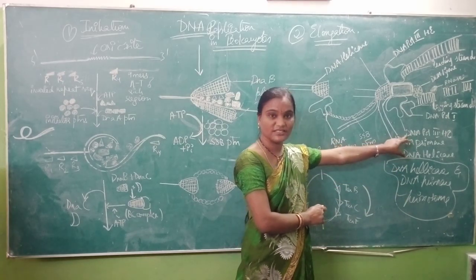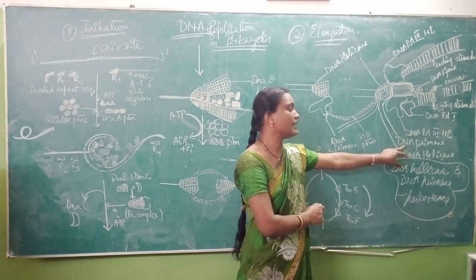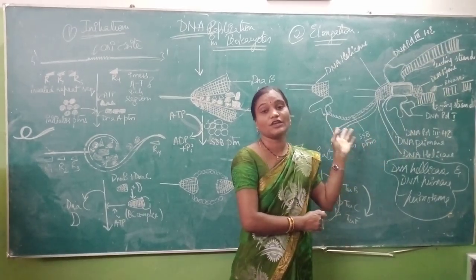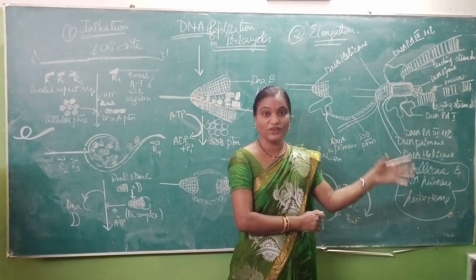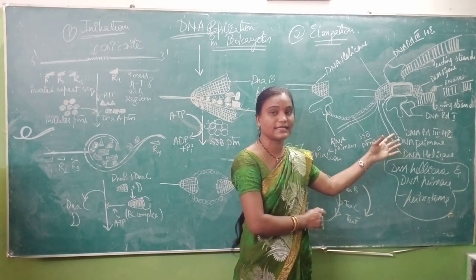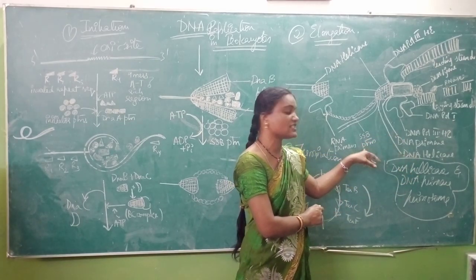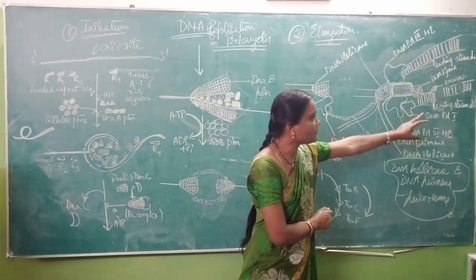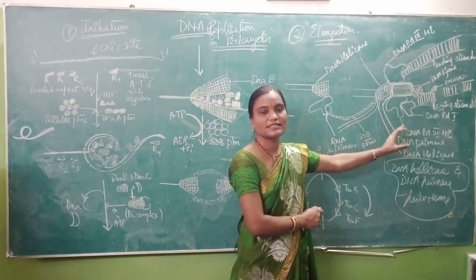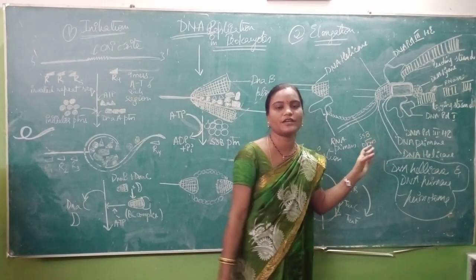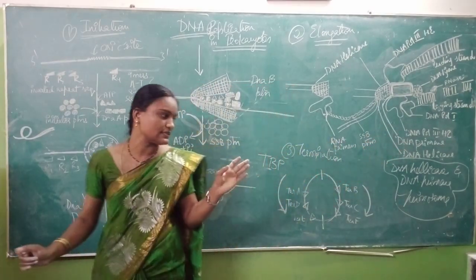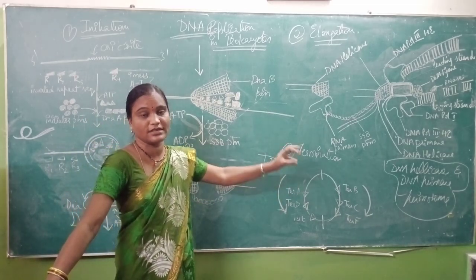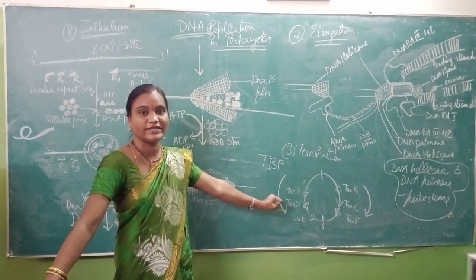Next, DNA polymerase 3 holoenzyme for synthesizing, and DNA polymerase 1 for the repair mechanism. DNA ligase is used to fill up the gaps that are formed during lagging strand synthesis, and you also need SSB proteins, RNA primers, and the RNase enzyme. So these are the set of enzymes that you require for discontinuous strand synthesis. Next, coming to termination, it is blocked from both sides, in the clockwise direction and in the anti-clockwise direction.